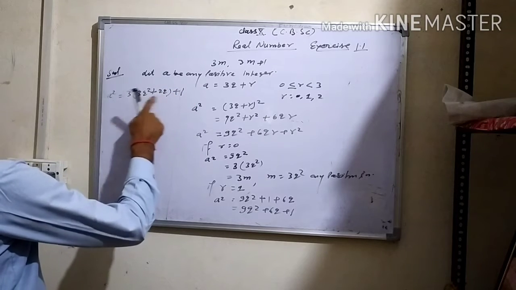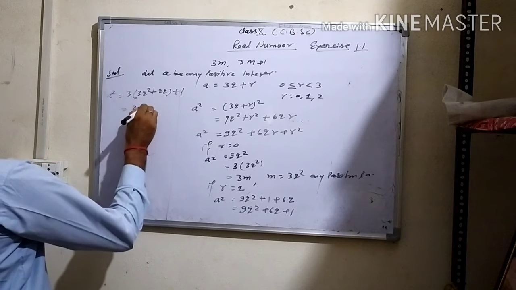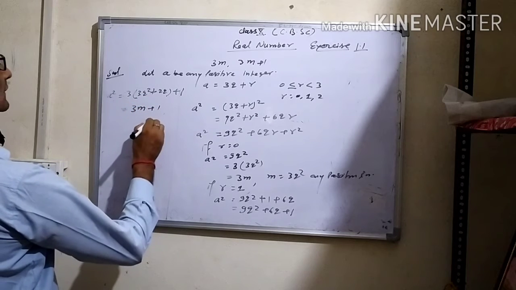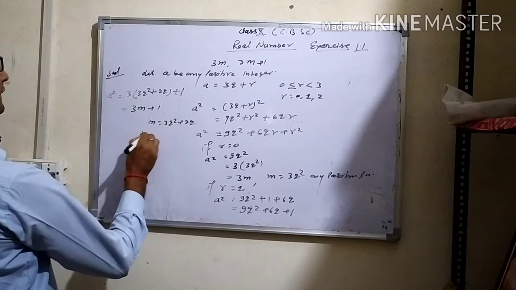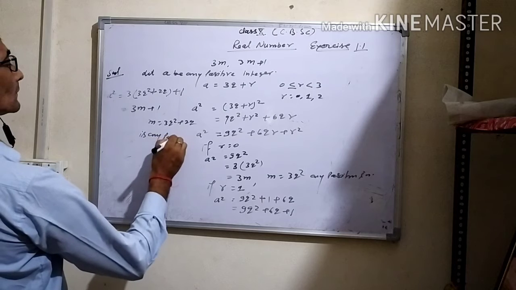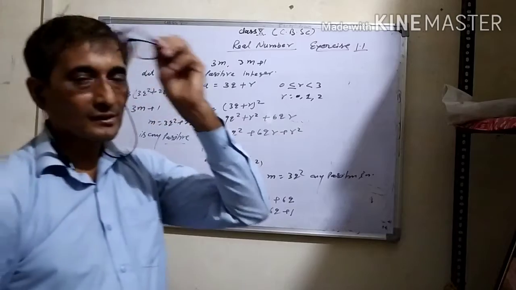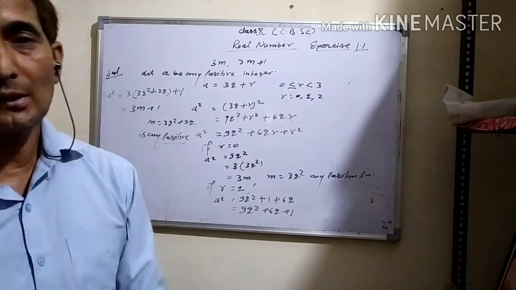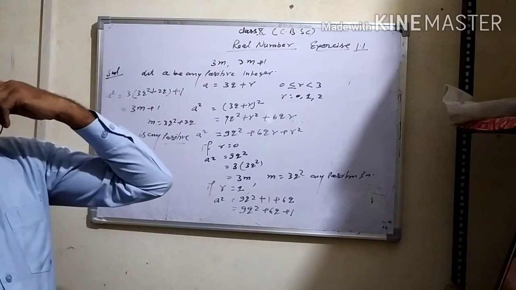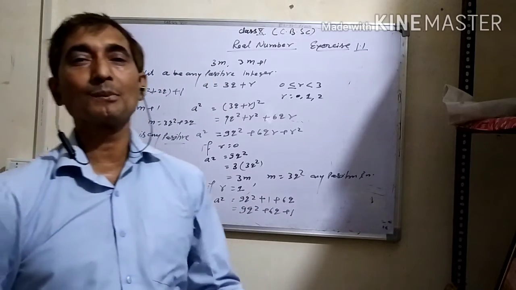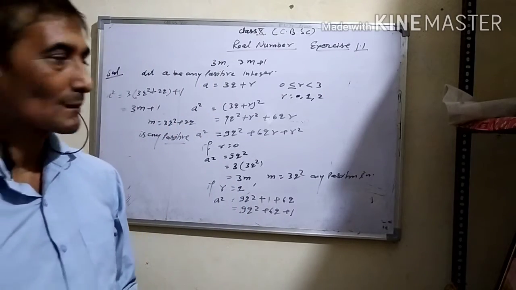Substituting m, therefore 3m plus 1, where m is equal to 3q square plus 2q, any positive integer. So students, you can see easily the square of any positive integer can be expressed in the form of 3m or 3m plus 1, where m is any positive integer.